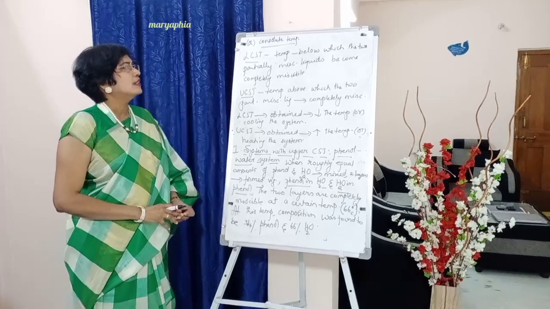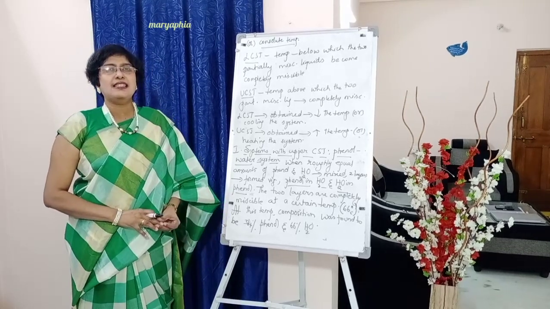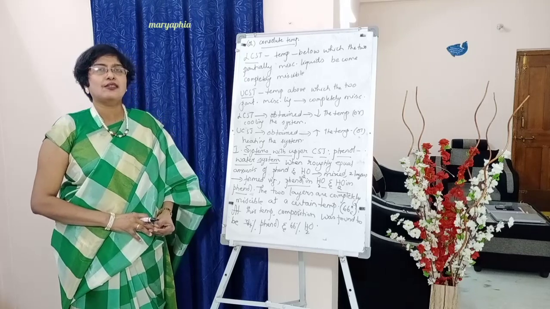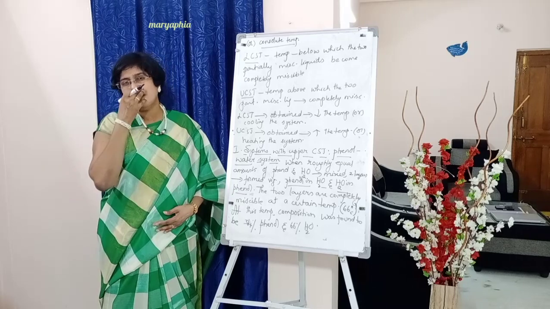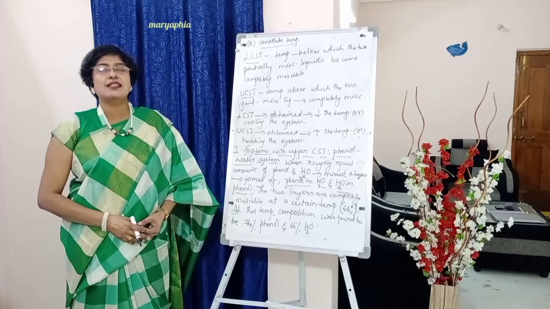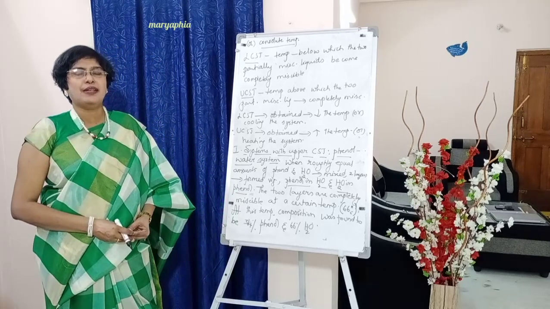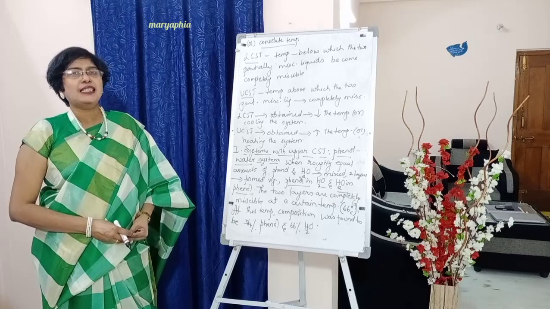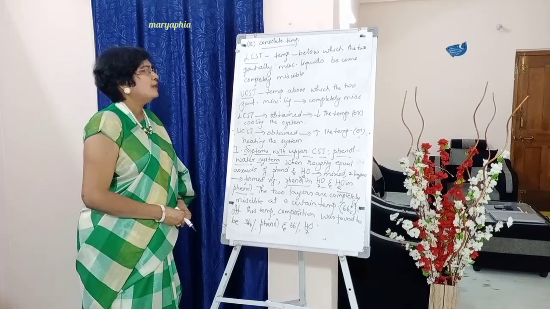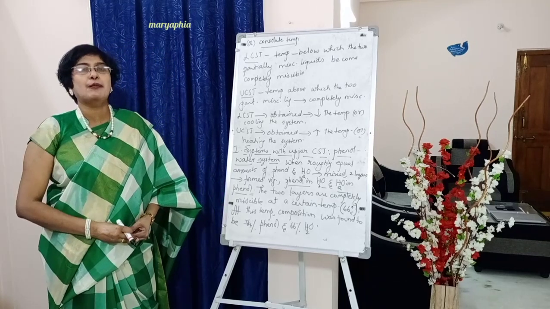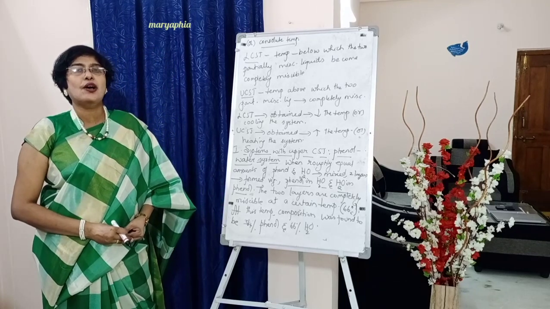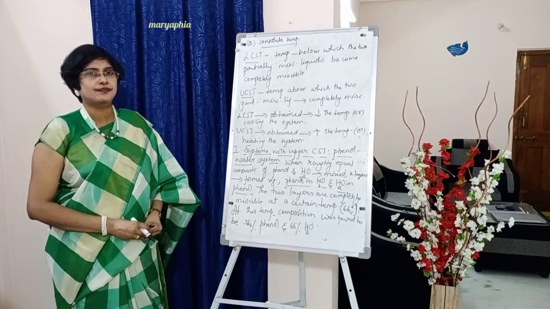Below write down: LCST, that is lower critical solution temperature, is the temperature below which the two partially miscible liquids become completely miscible, and this is obtained by cooling the system or decreasing the temperature.